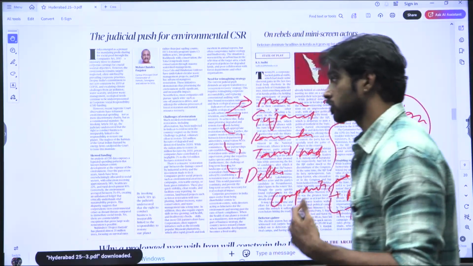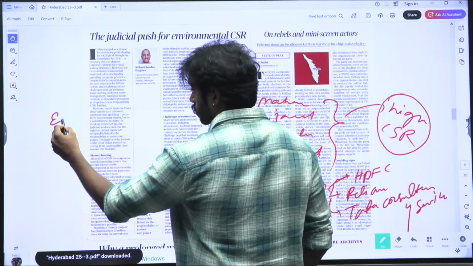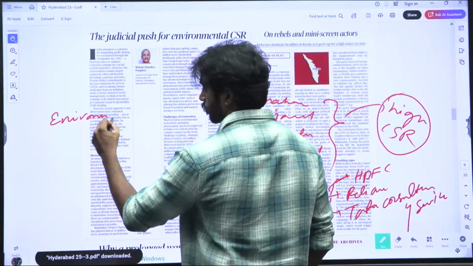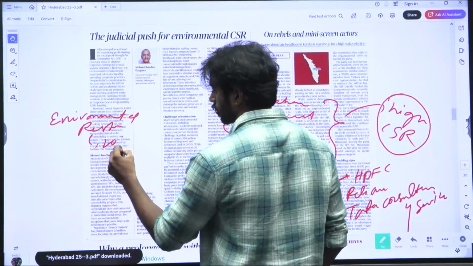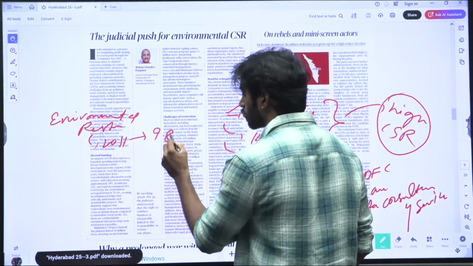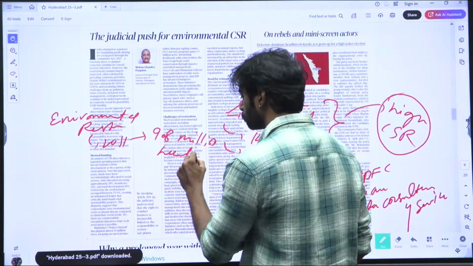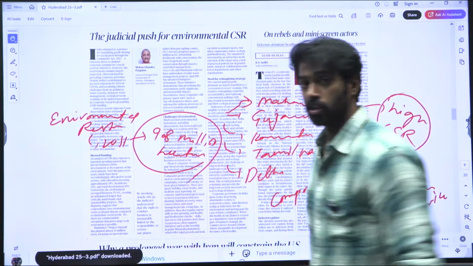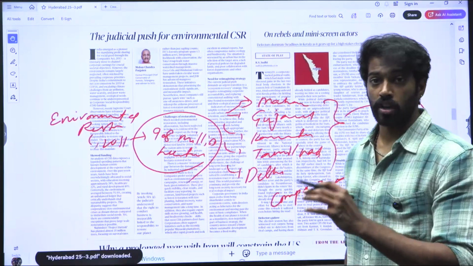Now, the author also says that the amount of environmental restoration that has happened since 2011 is 9.8 million hectares.